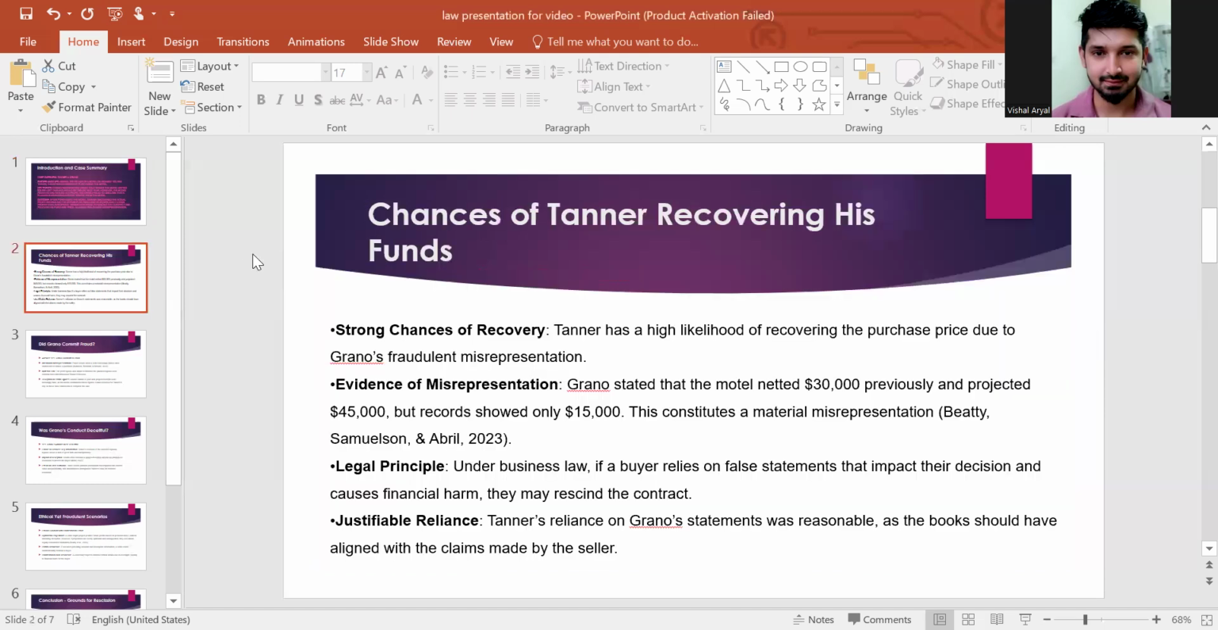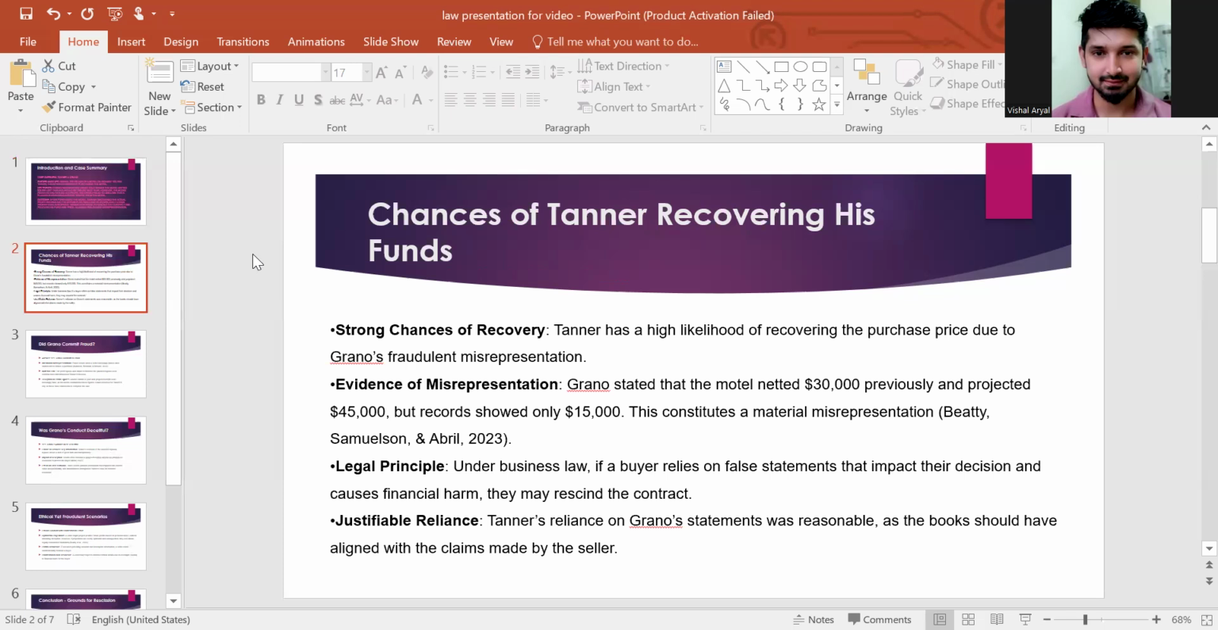So, the chances of Tanner recovering funds. There is a strong chance of recovery, as Tanner has a high likelihood of recovering the purchase price due to Grano's fraudulent misrepresentation. The evidence of misrepresentation is that Grano said the motel netted $30,000 previously and projected $45,000 next year, but records showed only $15,000 net profit for the previous year. So this constitutes a material misrepresentation, as per the BT Samuelson case of April 2023.